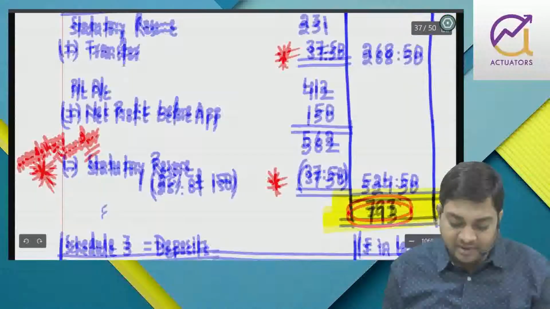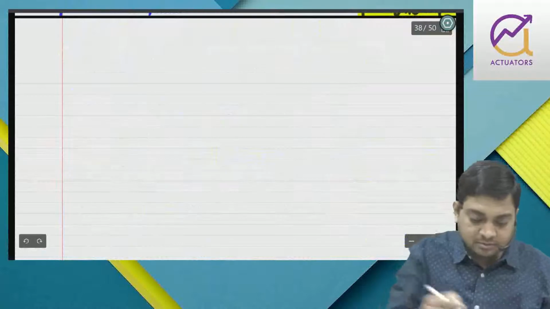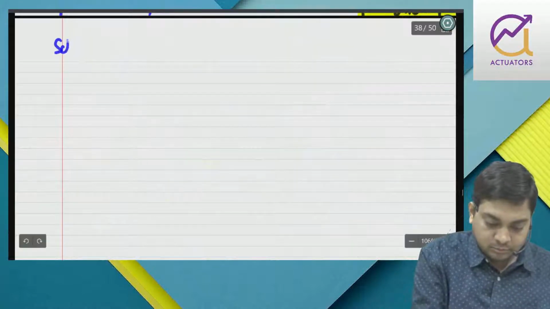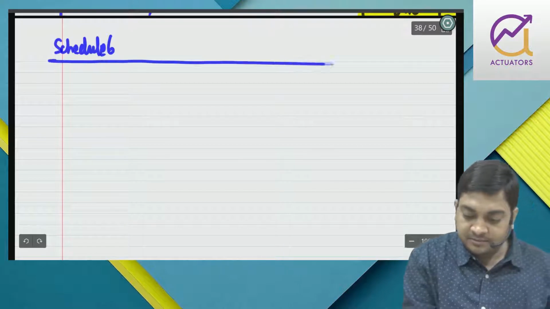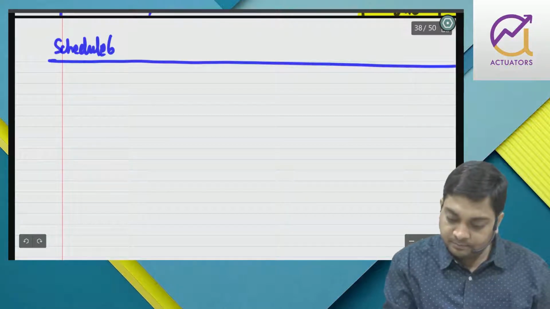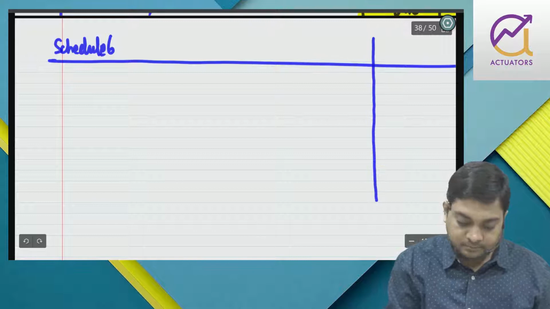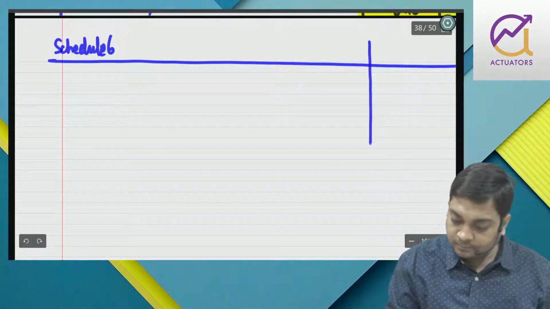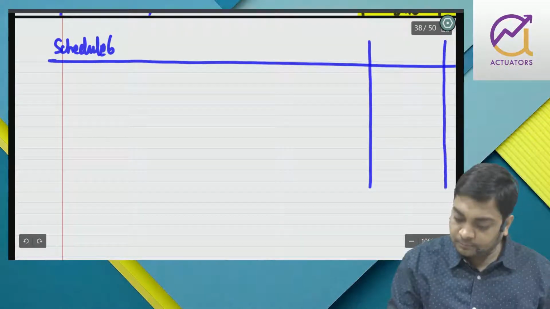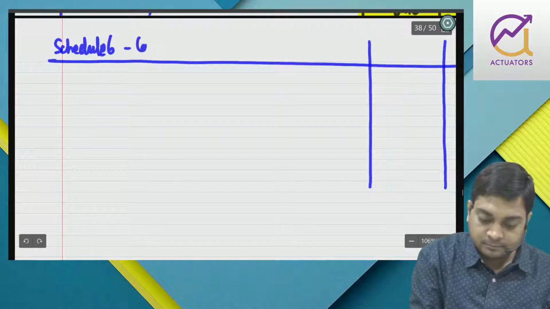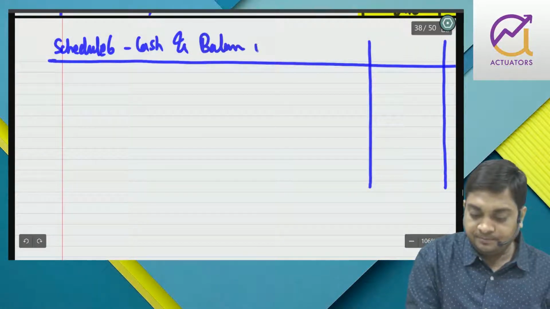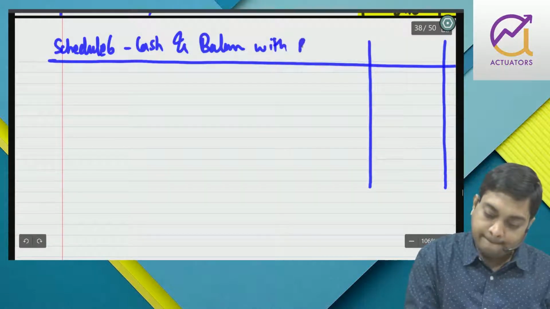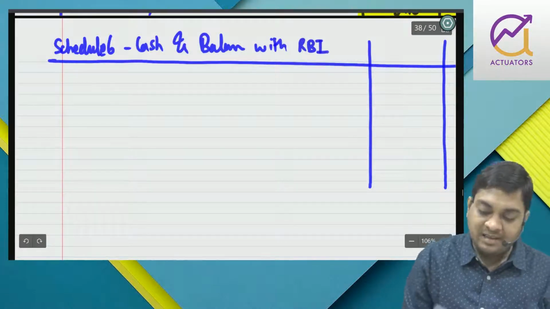So what we'll be doing, we'll be preparing first schedule 6, cash and balance with RBI.